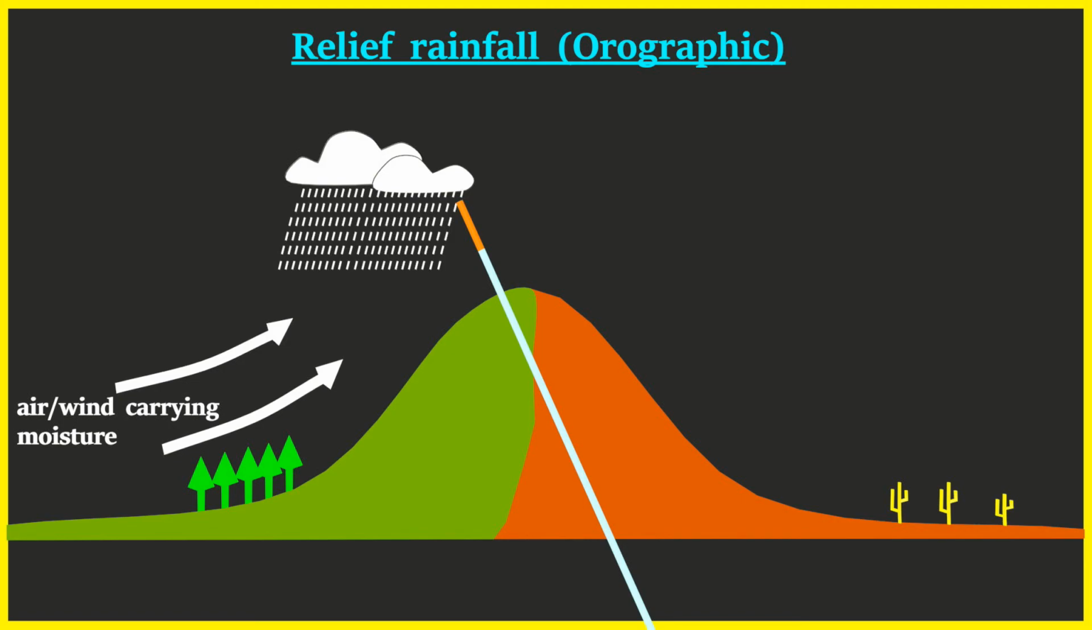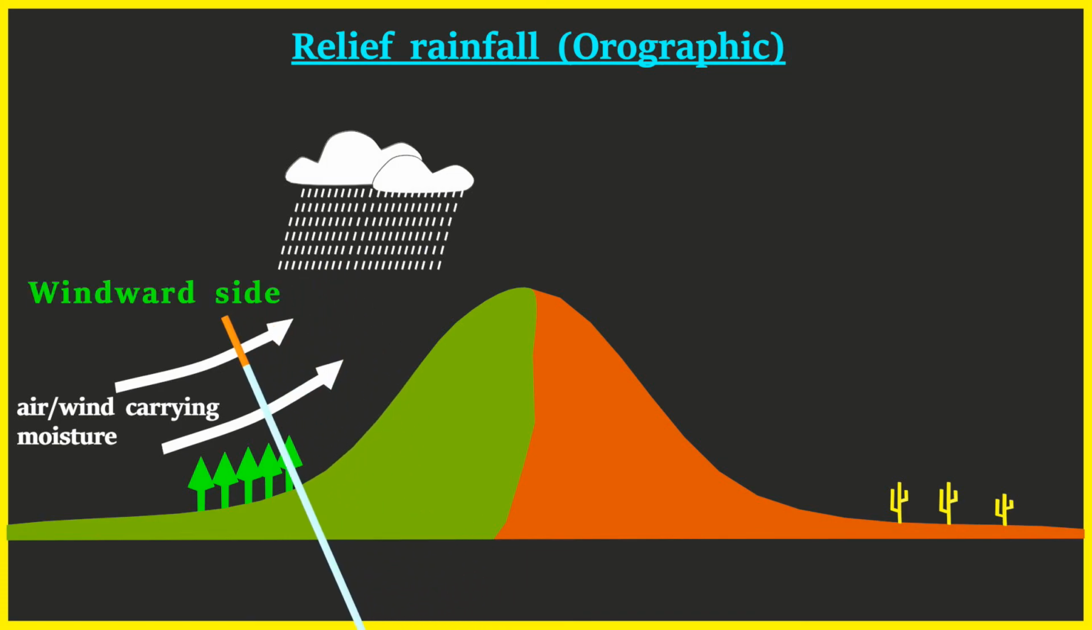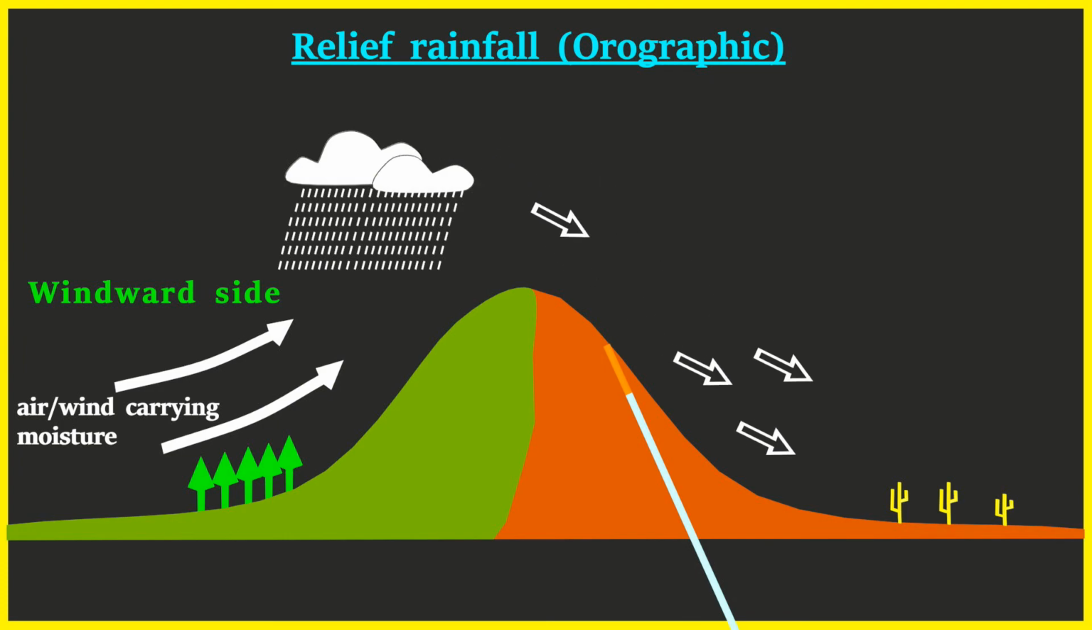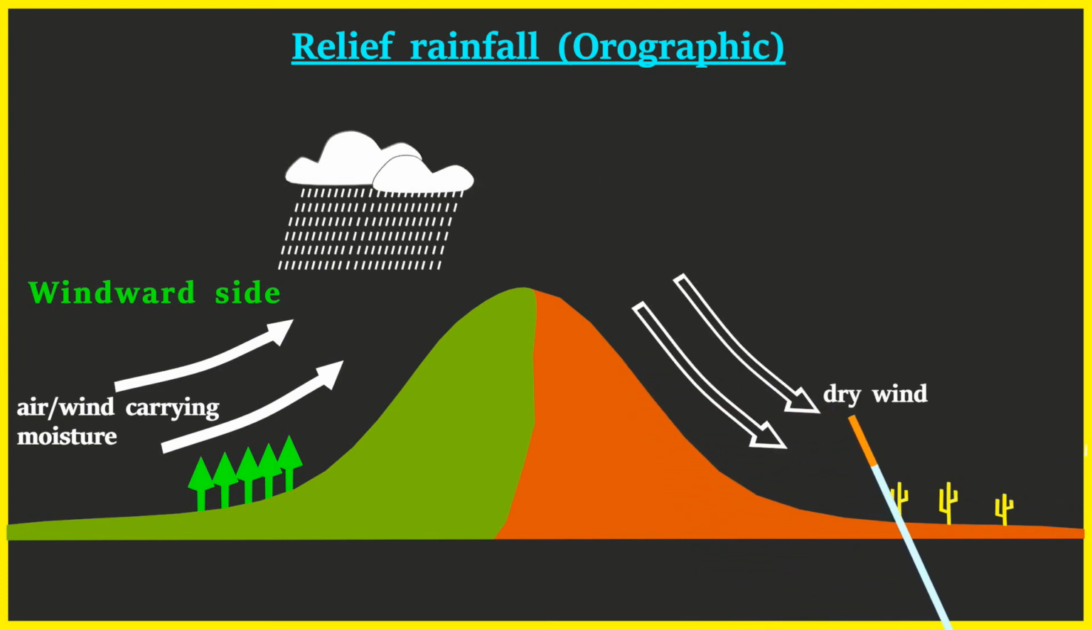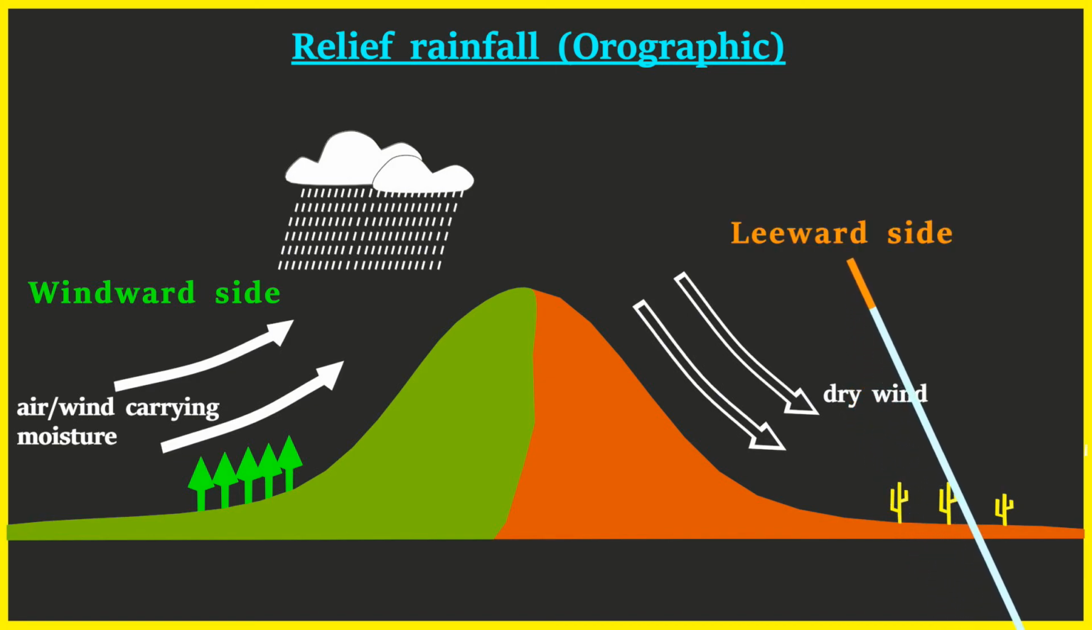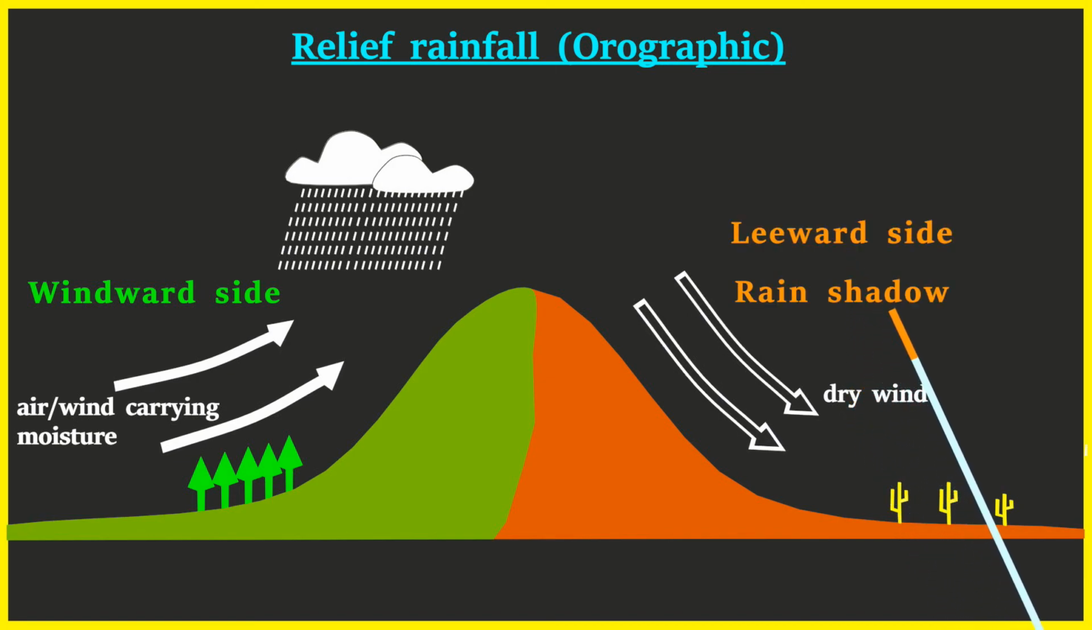The side of the mountain that receives rain is known as the windward side. When the wind gets to the other side of the mountain, it is dry. This side receives no rain and it is called the leeward side or the rain shadow.